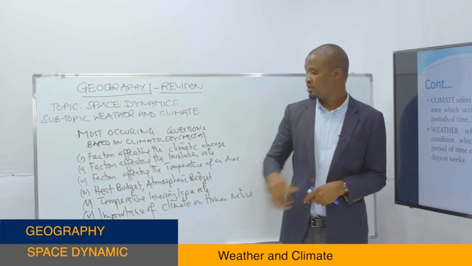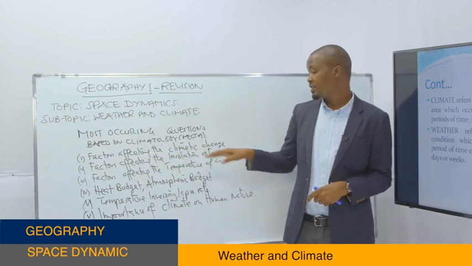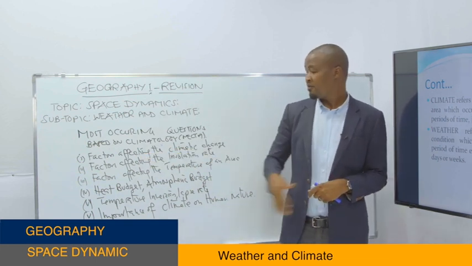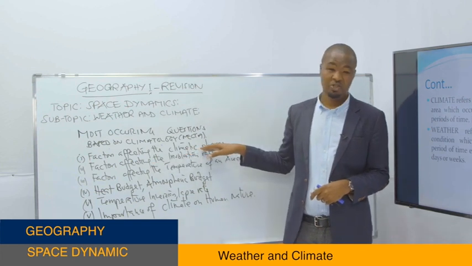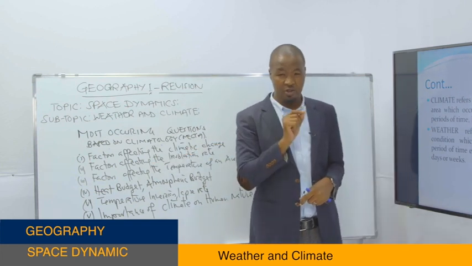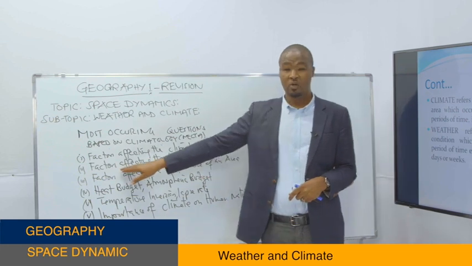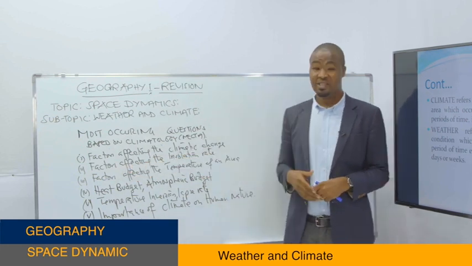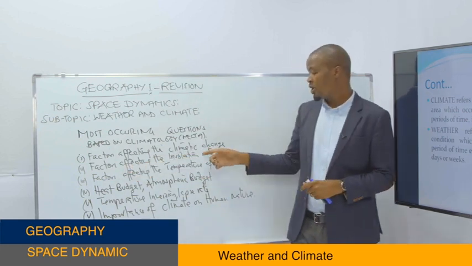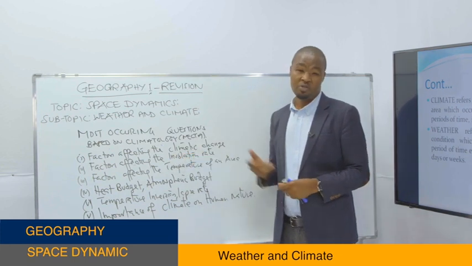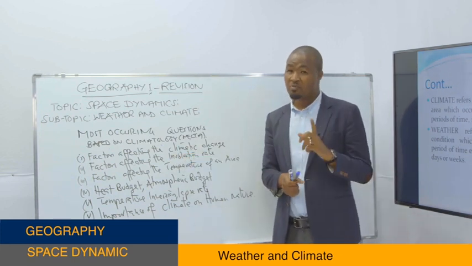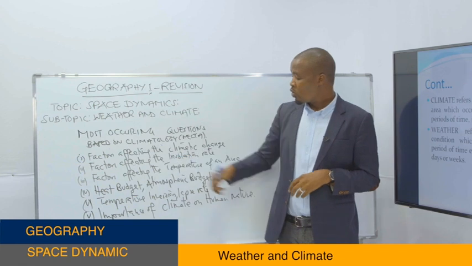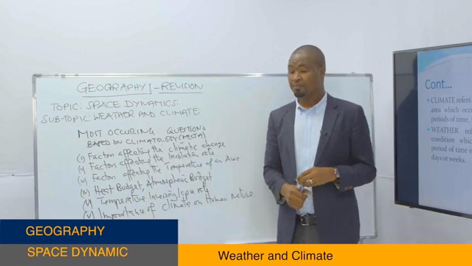So the first one is you have to know the factors affecting climatic change. What caused the climate to change? Then from there, you have to make sure that you know the factors affecting the insolation rate. It means at this point, you have to learn or study what is insolation. Then from there, you'll be able to know what are the factors affecting the insolation.